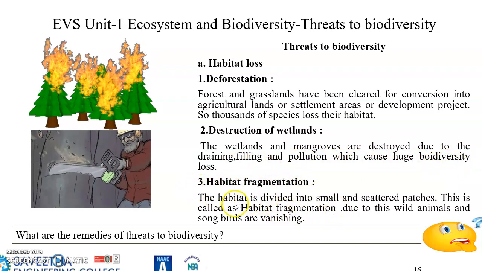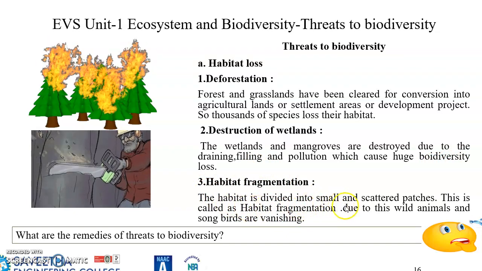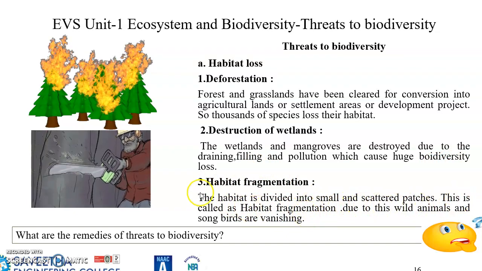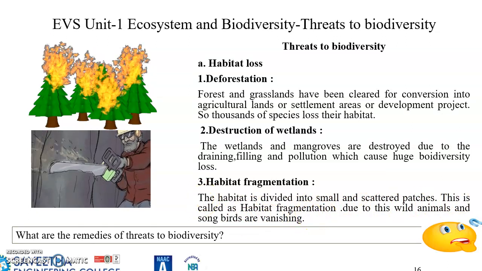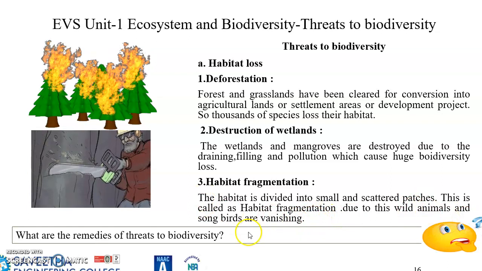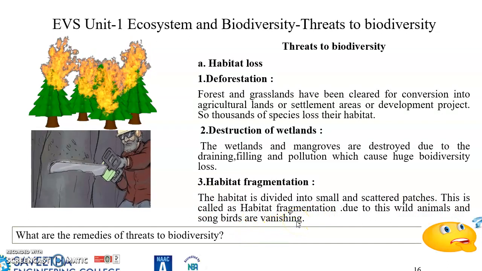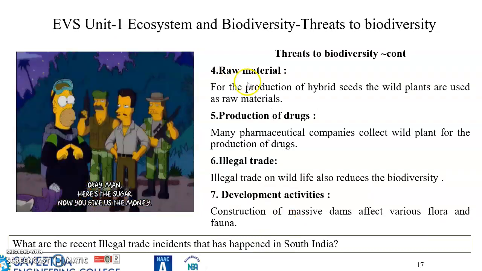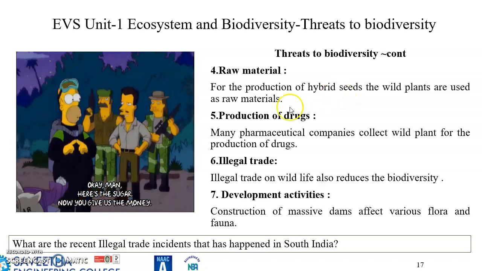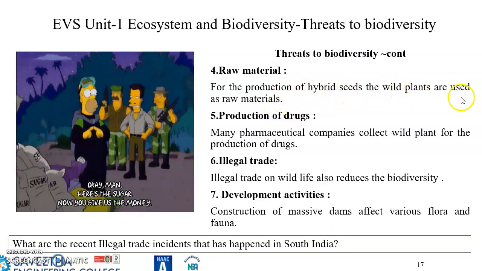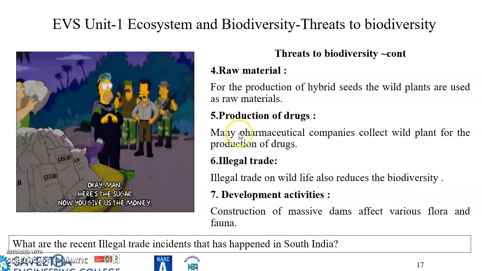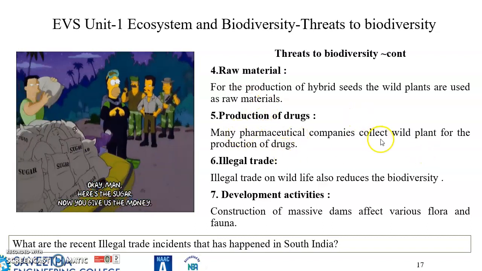The third one is habitat fragmentation. The habitat is divided into small and scattered patches, and this is called habitat fragmentation. Due to this, wildlife and songbirds are vanishing. And for the sake of raw materials, they cut many of the trees for the production of hybrid seeds. The wild plants are used as raw materials. And for production of drugs, many pharmaceutical companies collect wild plants. Even before we come to know the value of any plant, they are vanished.